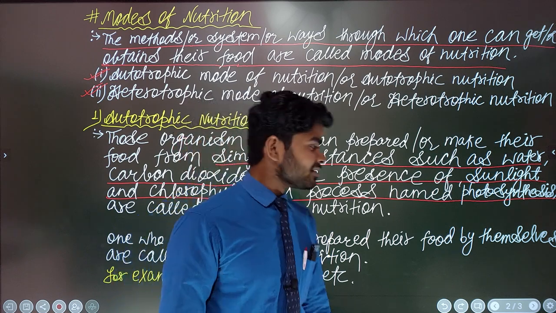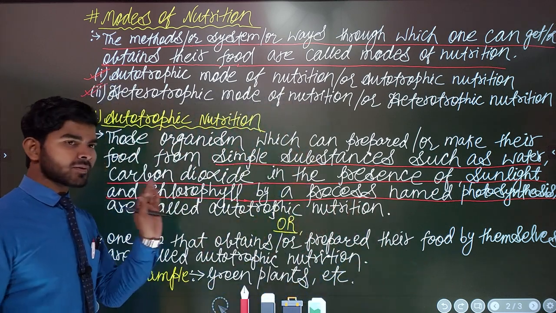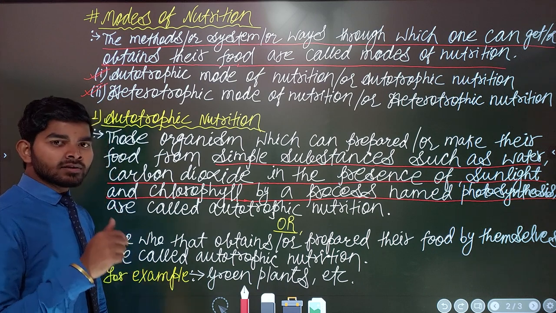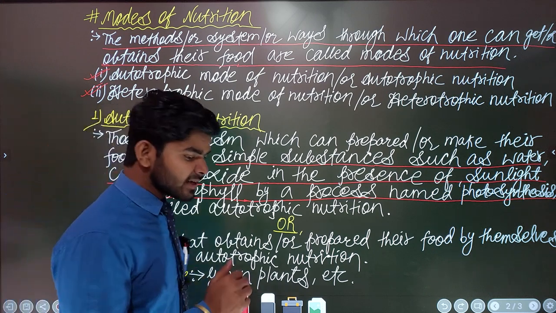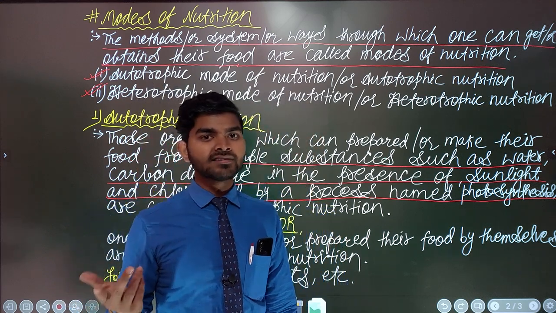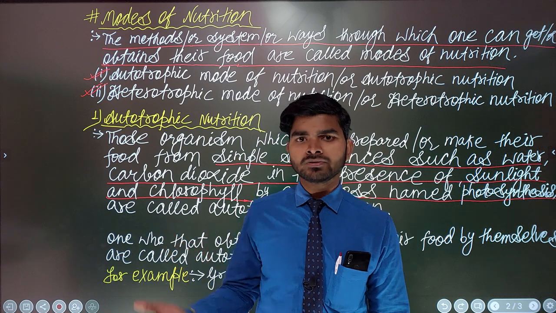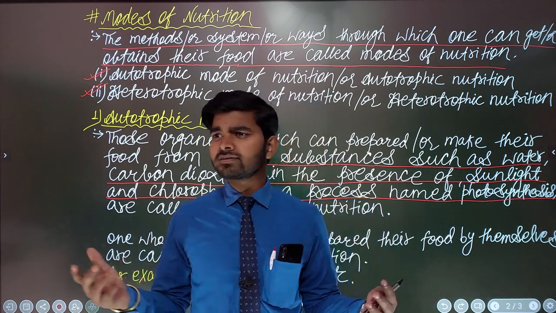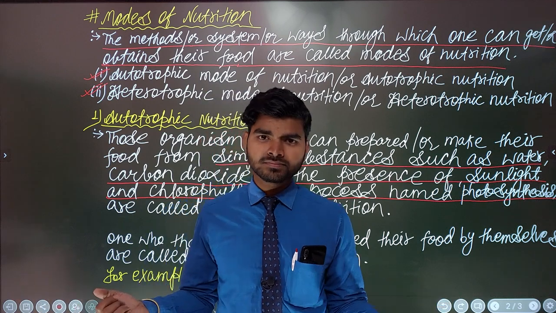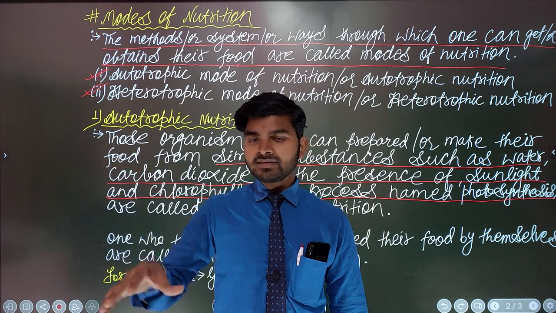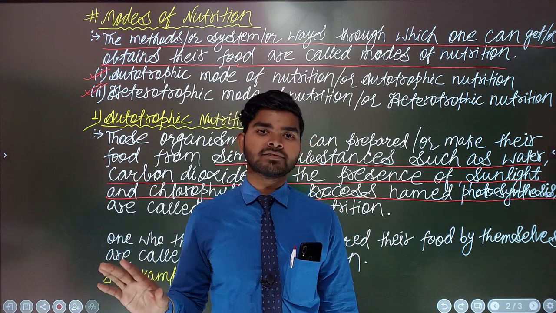Concept clear? Then this is called autotrophic nutrition: those on this earth surface who prepare their food by themselves and don't take the help of another organism or anything else that is already present on this earth surface.